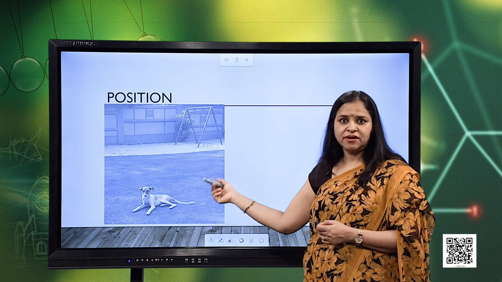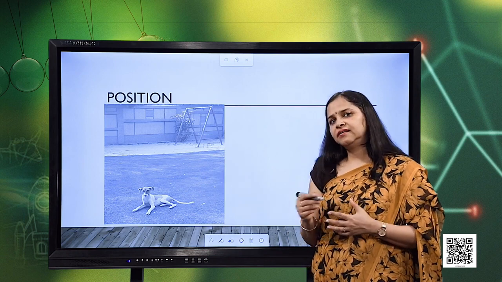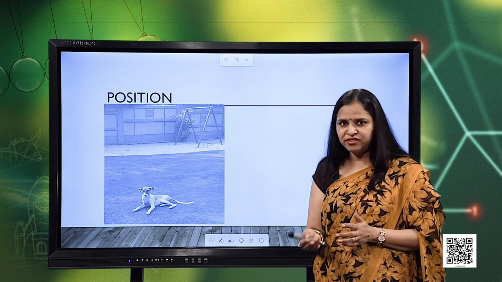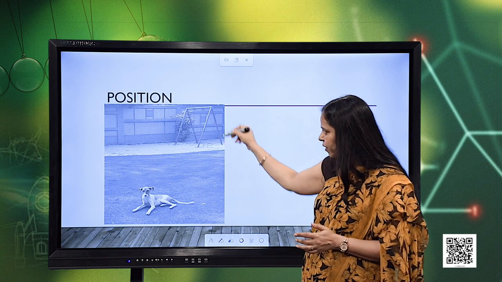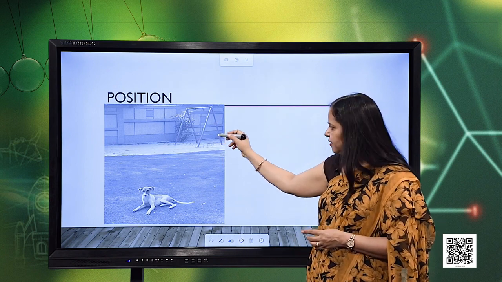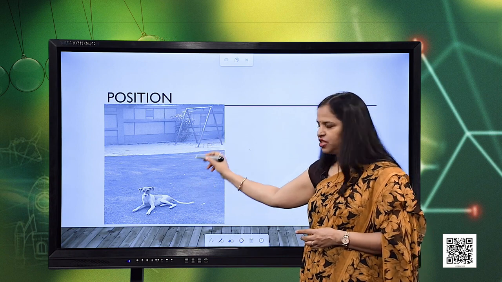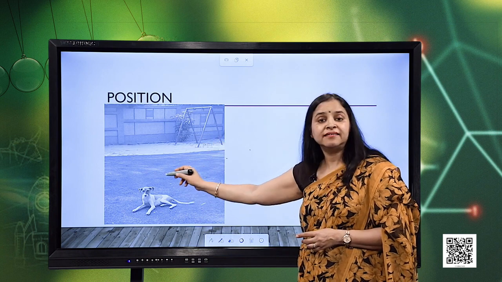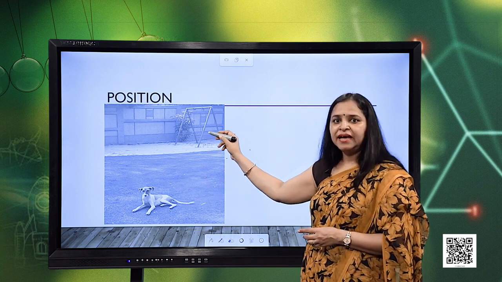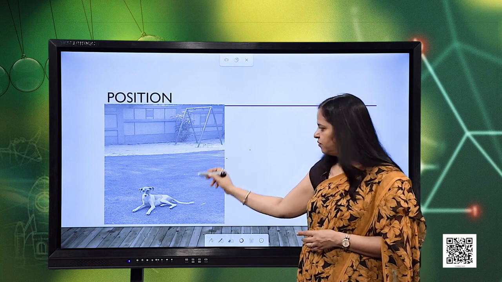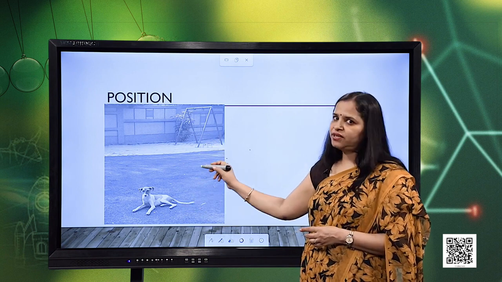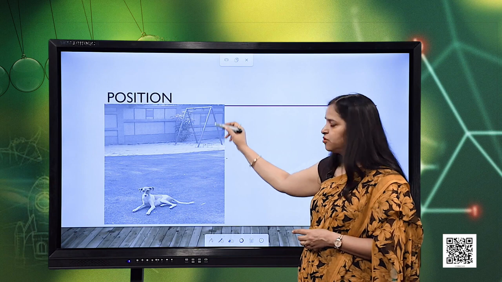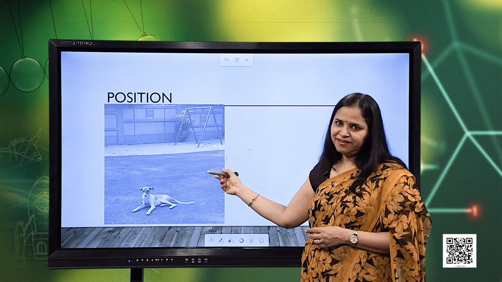With respect to which I can determine whether the object is at rest or in motion, and actually what its position is. So, here, if I consider the swing as a reference, then with respect to it, this is the position. The distance between the object, that is this dog, and the swing describes the position of this dog. And with the passage of time, if this position is not changing with respect to the swing, then we can say the dog is at rest.